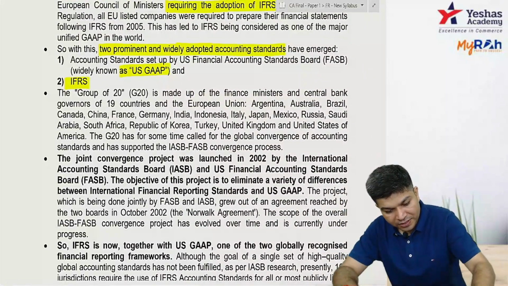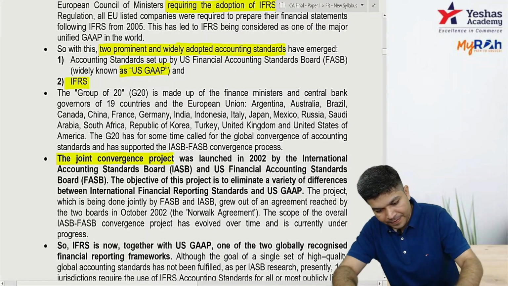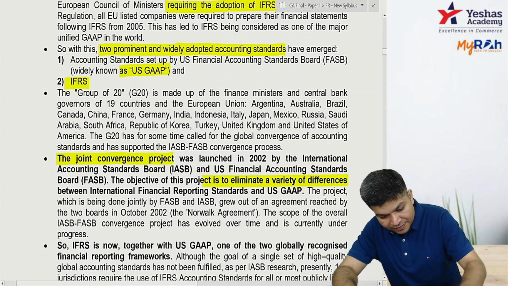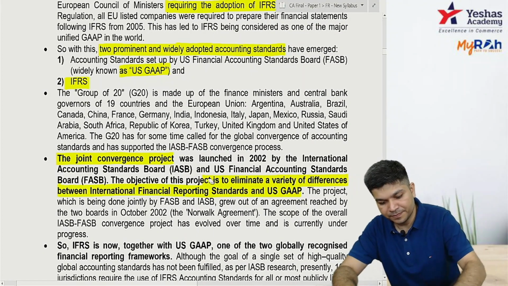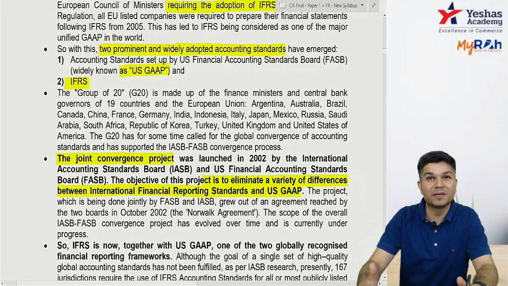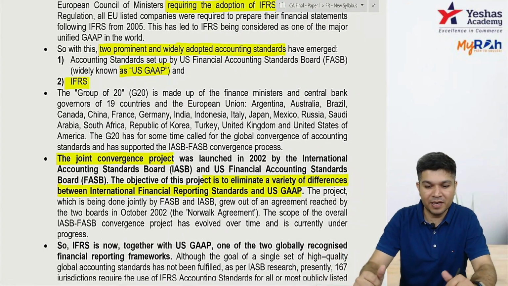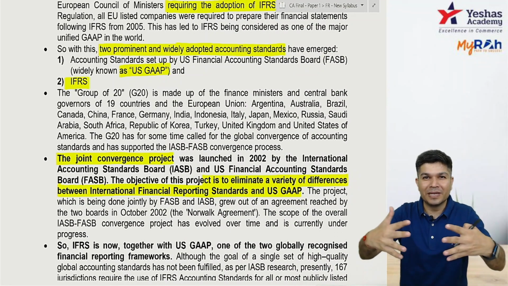And there was a joint convergence project also to eliminate the variety of differences between your IFRS and US GAAP. So there was a project done basically by FASB as well as your IASB. FASB is US wala, IASB is UK wala, and there was a project done by them to harmonize their standards, also eliminate the differences.